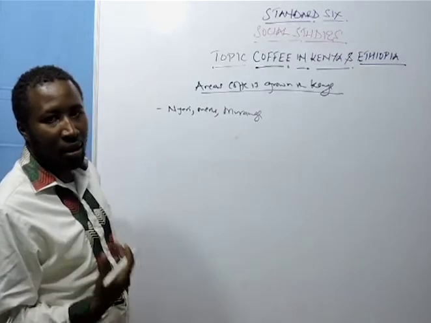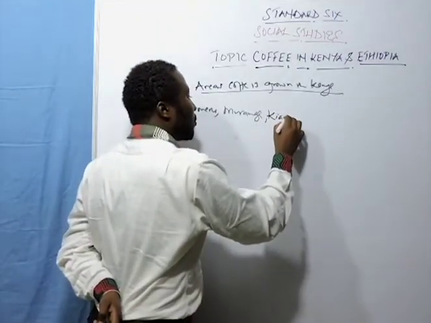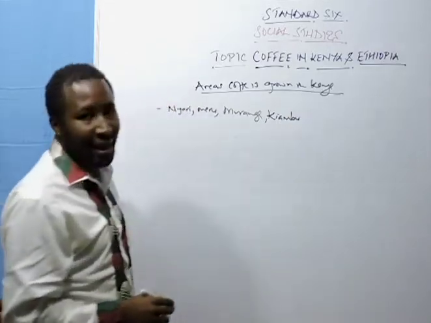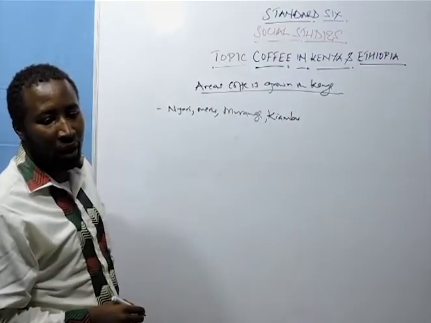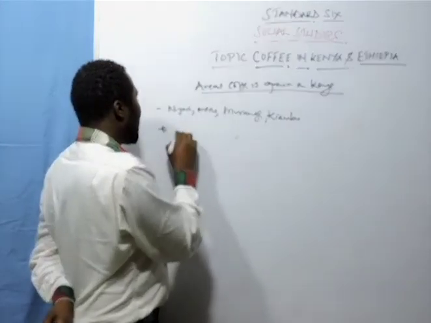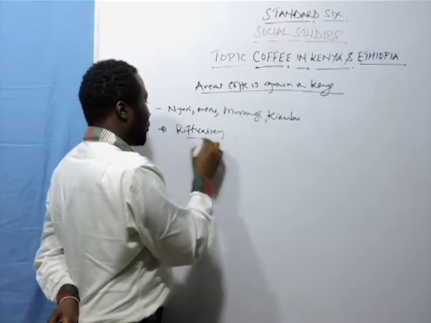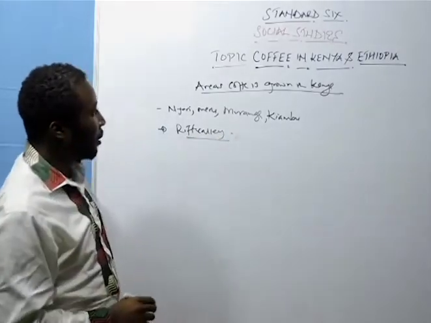So that is Murang'a. We also have Kiambu. You can also find it in certain areas of Rift Valley, okay?